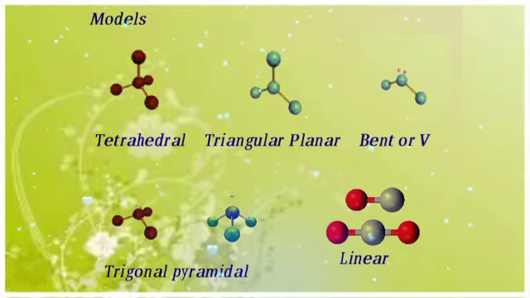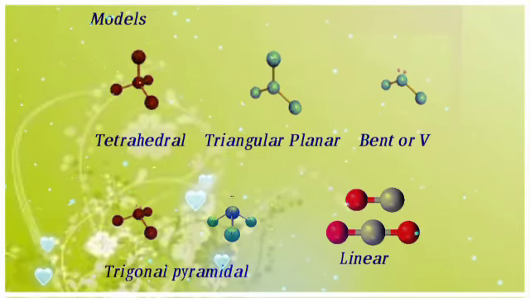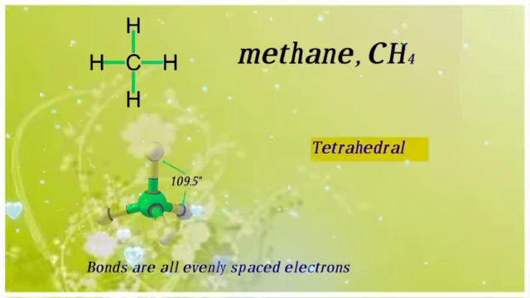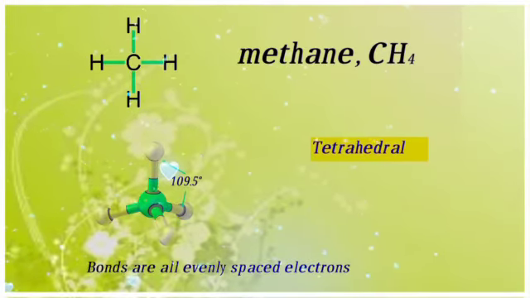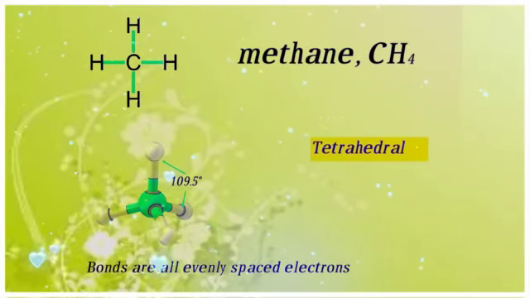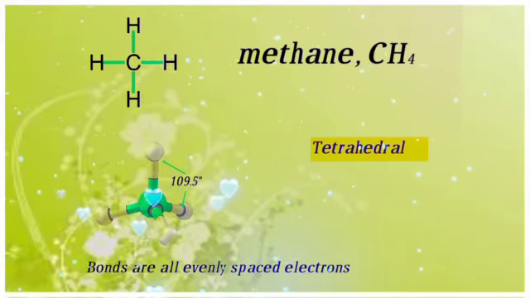Here is how the models are designed: tetrahedral, trigonal planar, bent or V, trigonal pyramidal, linear. An example is methane, CH4. Its model is tetrahedral and the bond angle is 109.5 degrees. Bonds are all evenly spaced electrons.